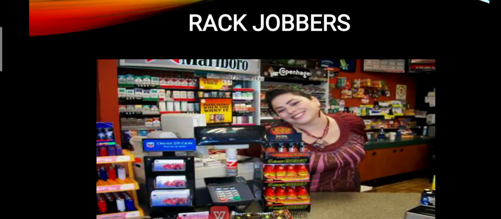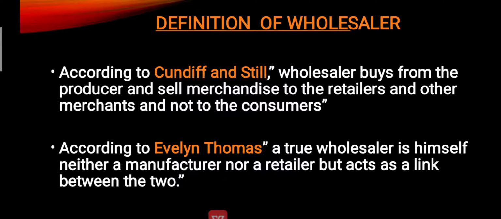Next we are going to see about the wholesaler in full. The definition of the wholesaler is given by Cundiff and Still and Evelyn Thomas. First let's look at Cundiff and Still. He states that a wholesaler buys from the producer and sells the merchandise to the retailer and other merchants, and not to the consumer.